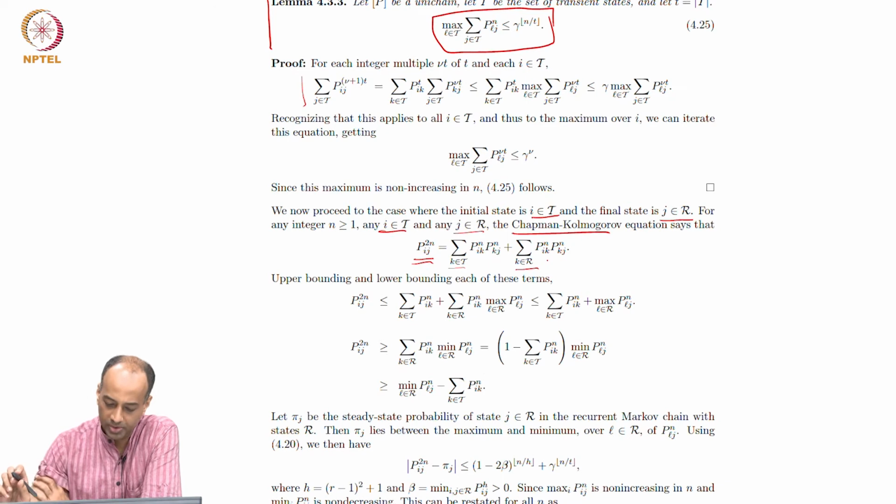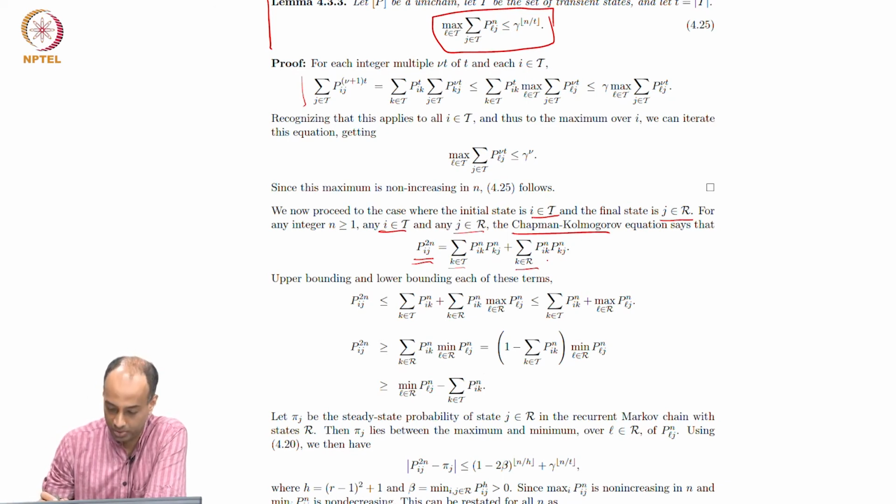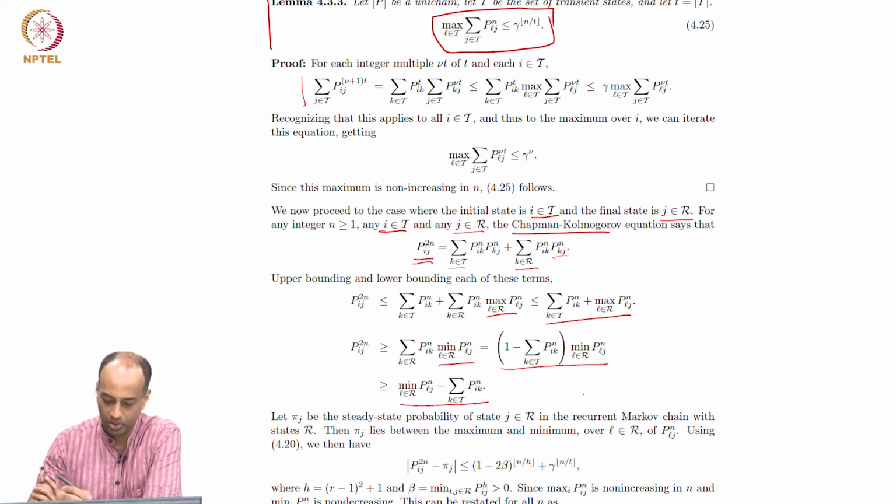Then you have upper bounding and lower bounding. Here you are just looking at the max, replacing P_kj with the max, and you get that term. Likewise, you replace this term with the min, and you get this kind of term. So you get a lower bound and an upper bound on P_ij^(2n).